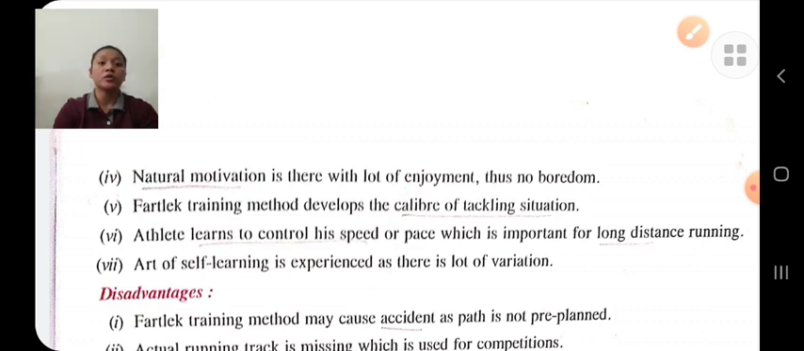Athletes learn to control their speed because in fartlek training methods the athlete is free to control his speed. Therefore, he learns to control his speed, which is important for long distance running. And the art of self-learning is experience, as there is a lot of variation in fartlek training methods.